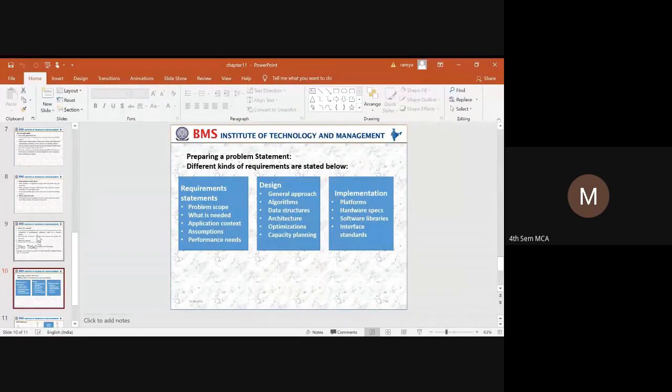So the next thing is, when you are trying to define a problem, there are different kinds of requirements that are taken care of with respect to the problem statement. So what is a problem statement? What is a problem statement? Arbaz, unmute. What is a problem statement?